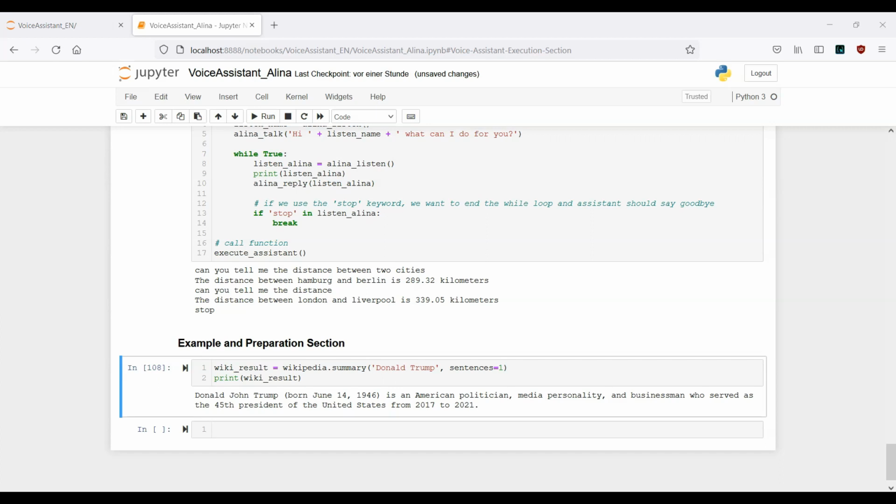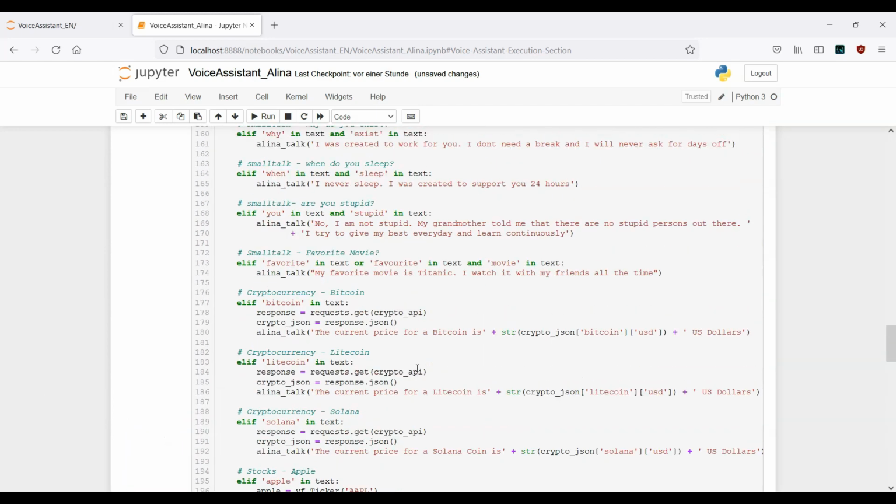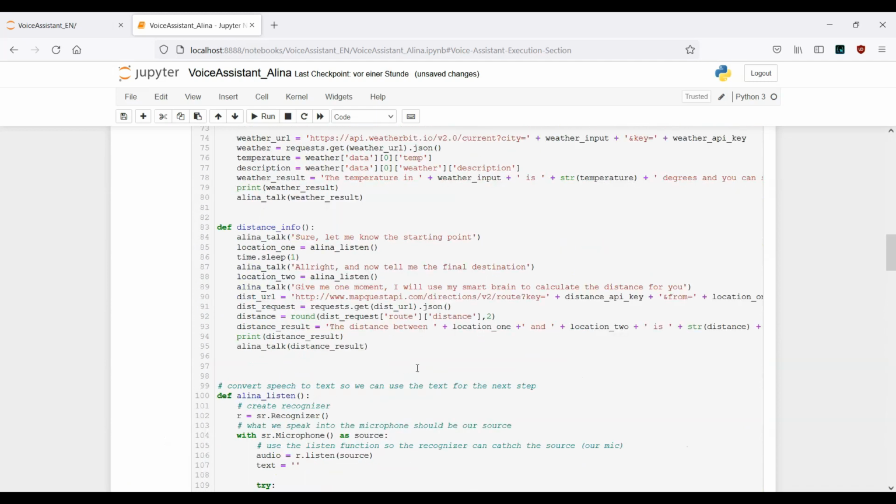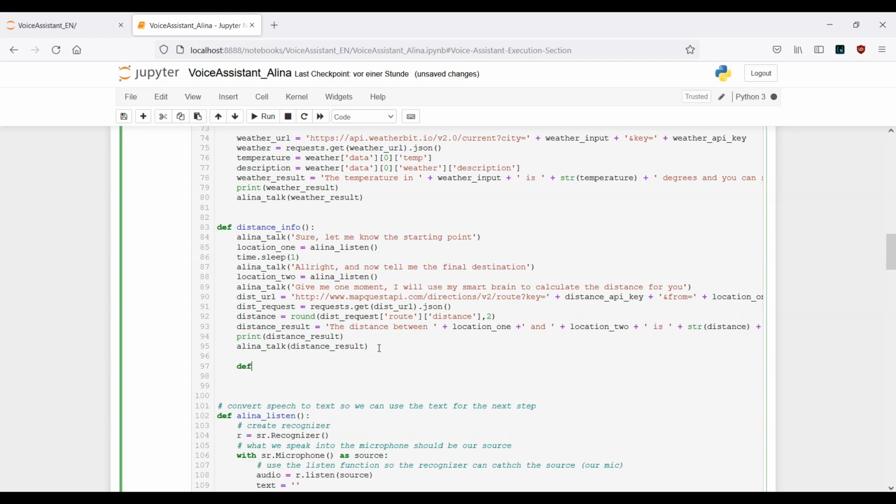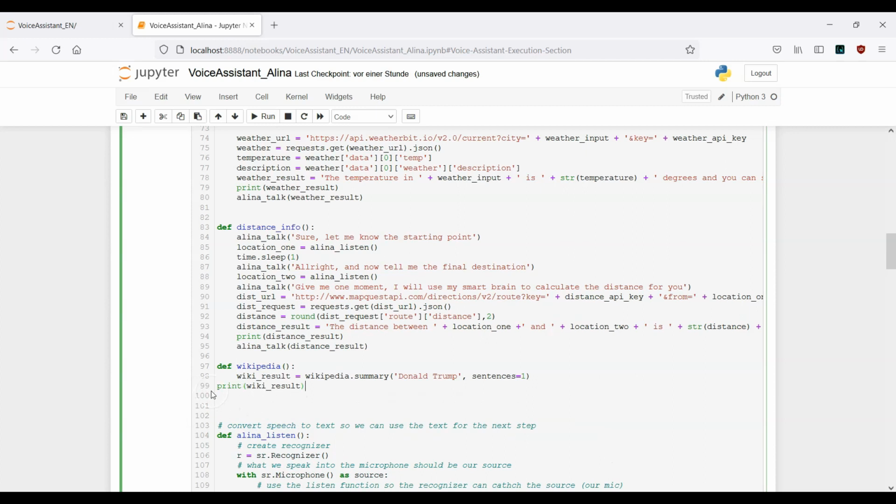For now, we want to make it a little bit more interactive. That means I can copy this, scroll all the way up, and after the distance function create one new function, def wiki. Here I will just copy this one. And as in the last example, I also want to make it more interactive.